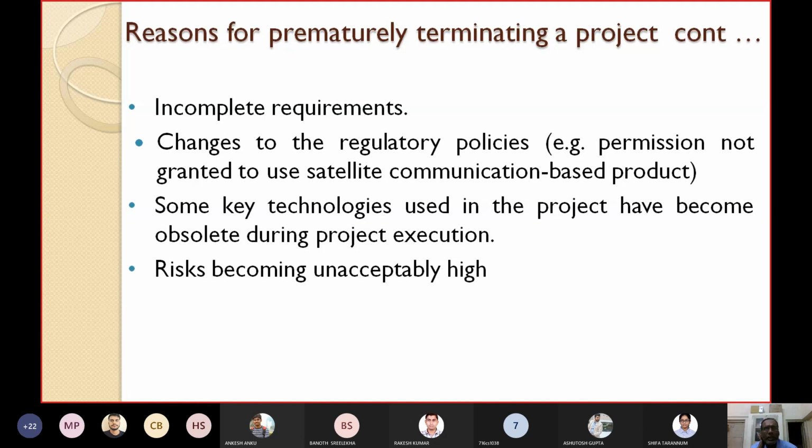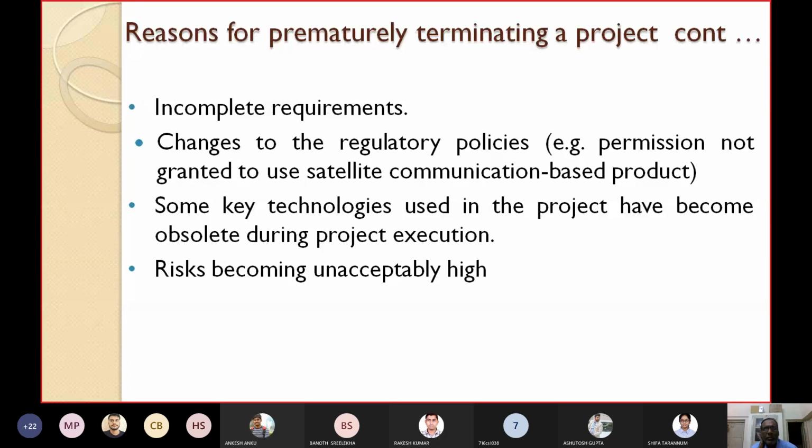Then, some key technologies used in the project have become obsolete during the project duration. We have 4G now, and we are trying to develop the project using 4G technology, but immediately 5G came into the market, and now 4G is almost becoming obsolete. Who will use this 4G technique? So we have to terminate our project.